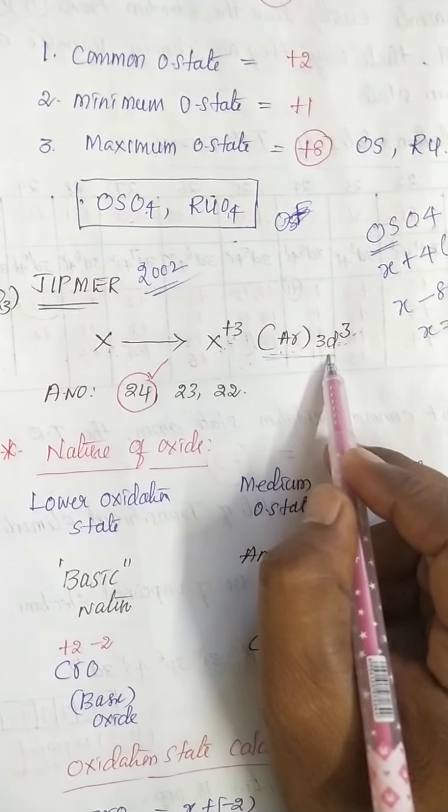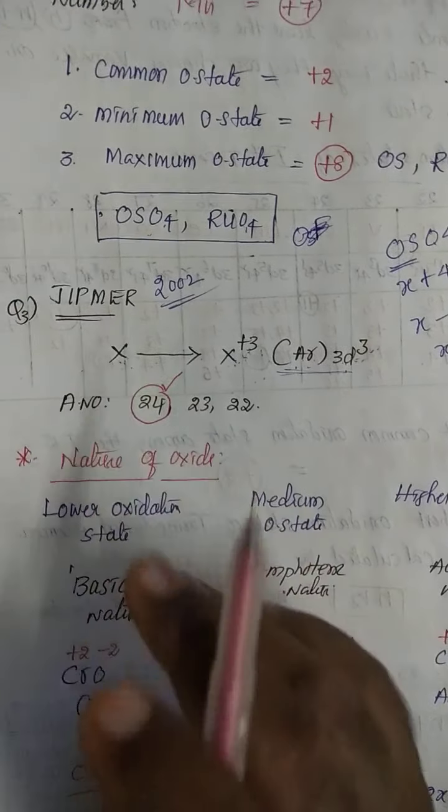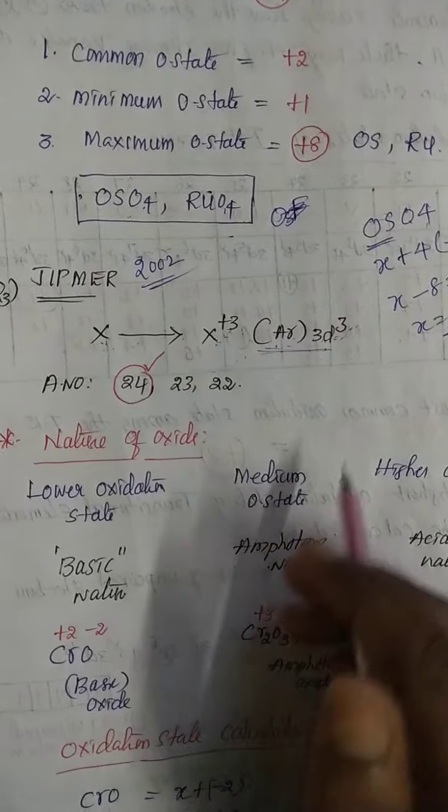Now the question is, what is the atomic number of X?